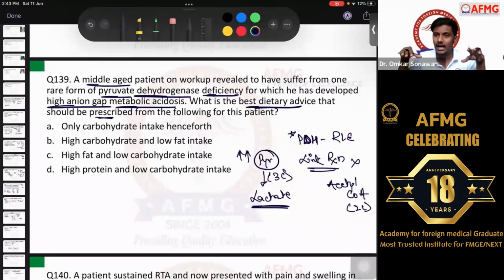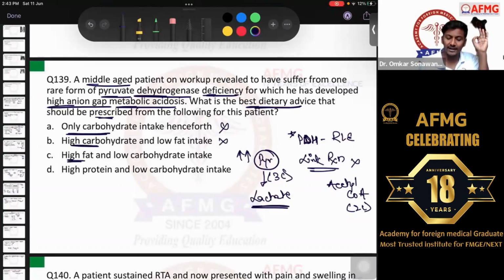Rather, we need to decrease the amount of carbohydrate in his diet. So only carbohydrate is definitely ruled out. Rather, we need to decrease the carbohydrate intake in this patient. High carbohydrate is ruled out again. So we have two options, either a high fat, low carb diet or a high protein, low carb diet. Now, the important thing is how to choose. Please remember, a low carb diet has to be given anyway. The important thing is to differentiate between high fat or high protein.